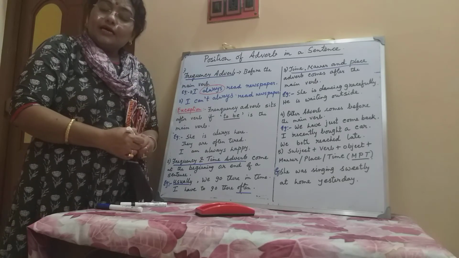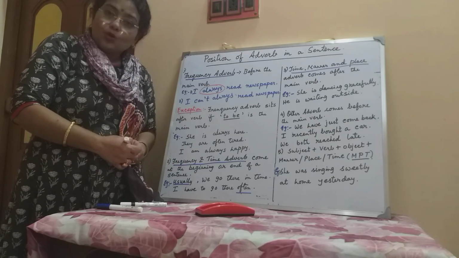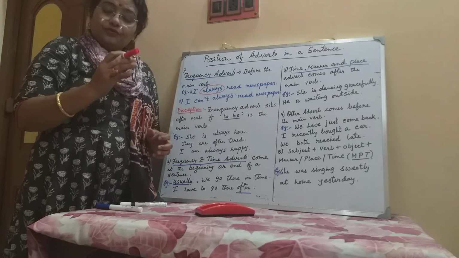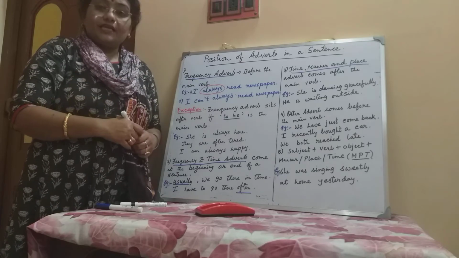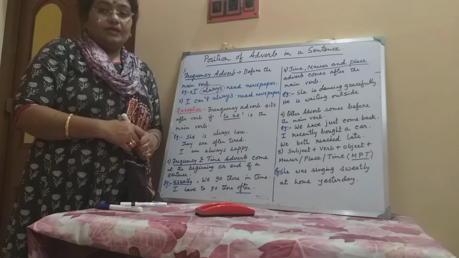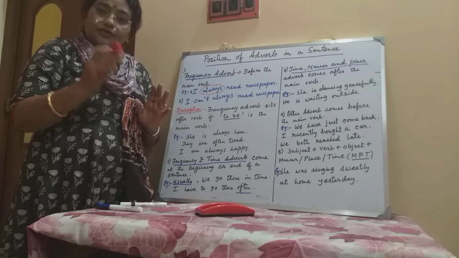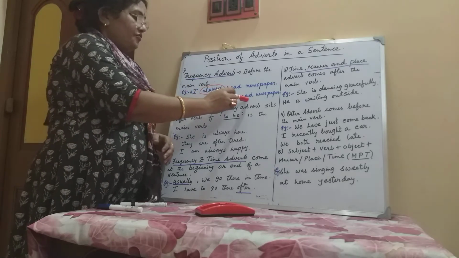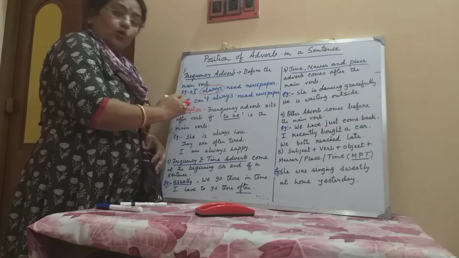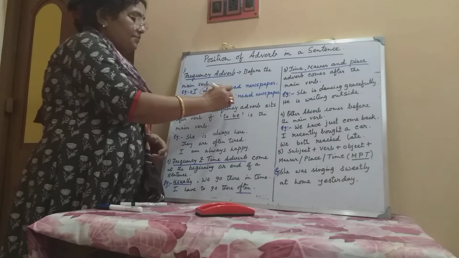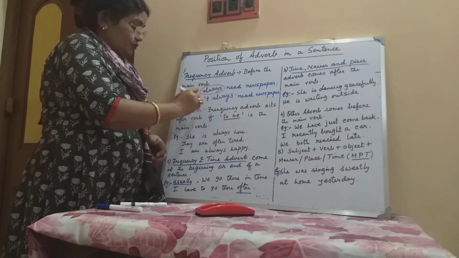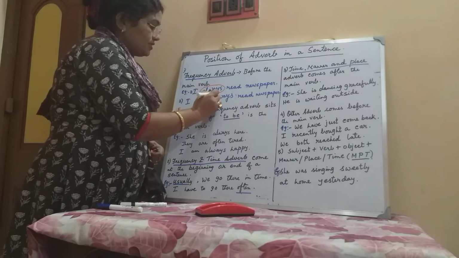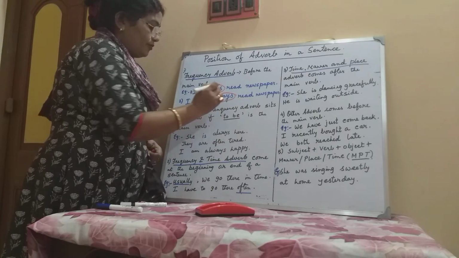Another example, I seldom go there. Frequency adverb always sits before the verb. If there is any auxiliary verb, then frequency adverb will sit after the auxiliary but before the main verb. For example, I can't always read newspaper. Can't is an auxiliary and read is the main verb. So we put always just after can't and before read, after the auxiliary but before the main verb.